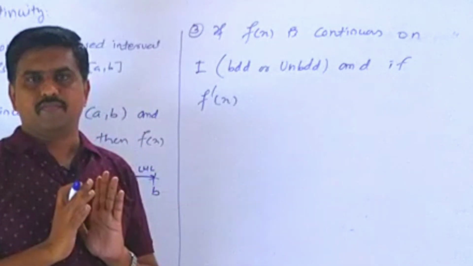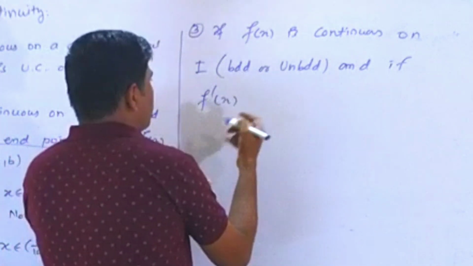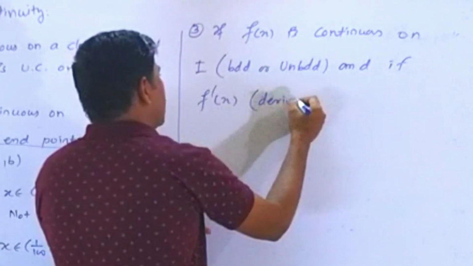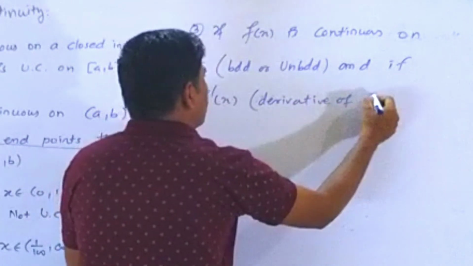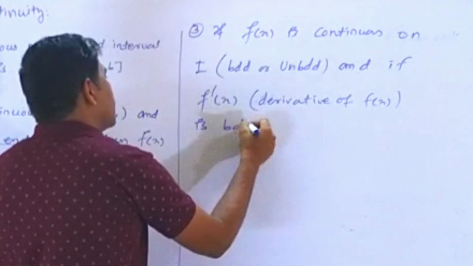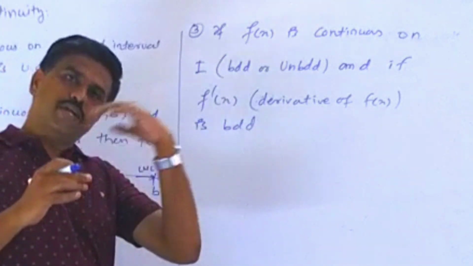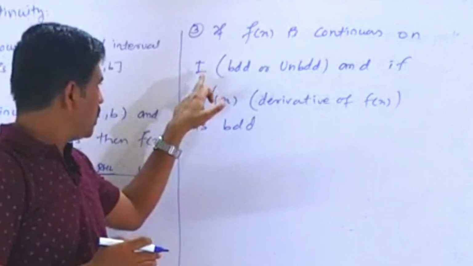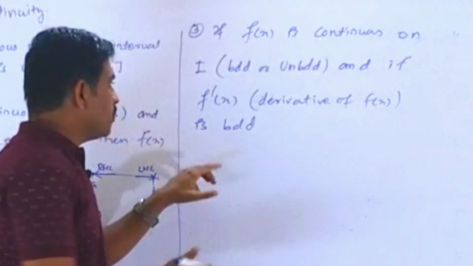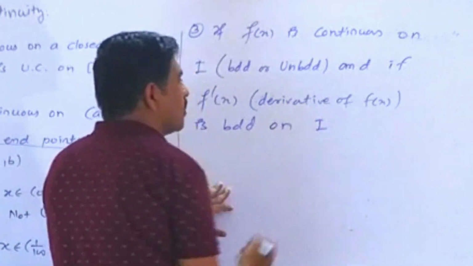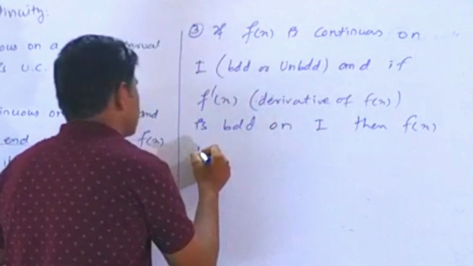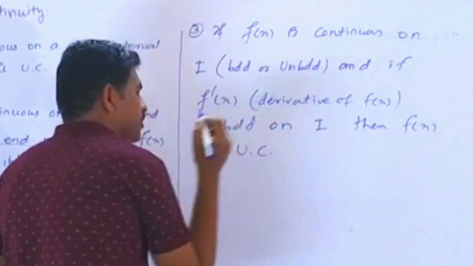Derivative of f of x. If f dash of x, the derivative of f of x, is bounded — the interval or domain may be bounded or unbounded — but if its derivative is bounded on I, on that interval, then f of x is UC, uniformly continuous.